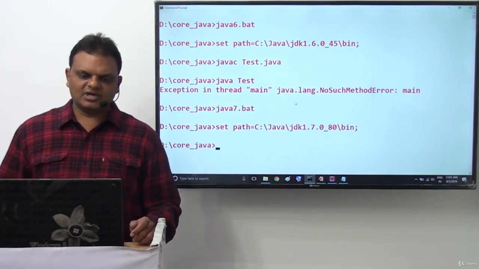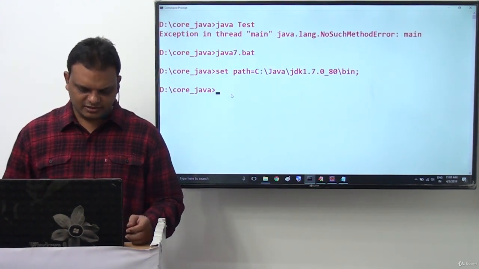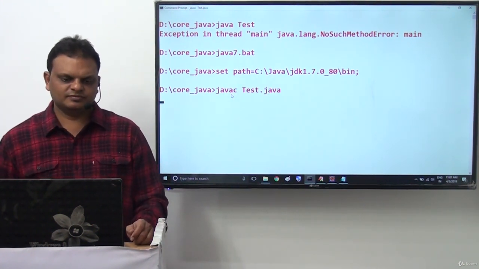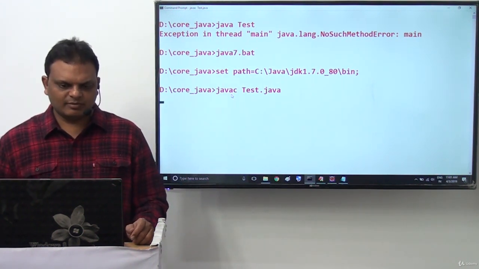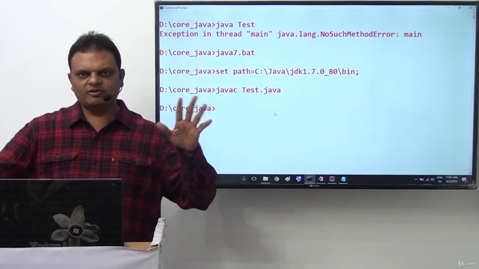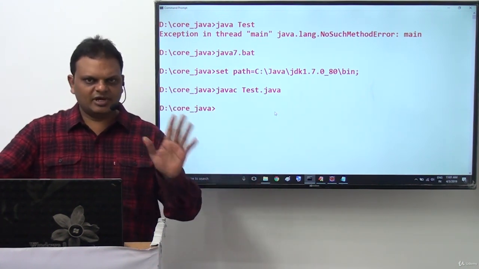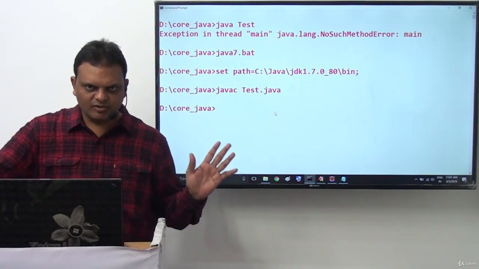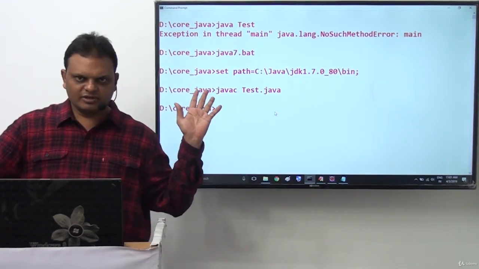Now the same thing I want to try in the case of the Java 7 version. Observe carefully, here we are providing the Java 7 version. javac test.java, let me compile this. Now we are compiling this program. No compilation error. Again the same point I am telling: maybe the version is Java 6 or 7 or 8 or 9, 10, 11, the compiler will not give any priority for the main method. The compiler will treat the main method as an ordinary Java method, and we can declare ordinary Java methods without the static keyword, so the compiler will not give any error.